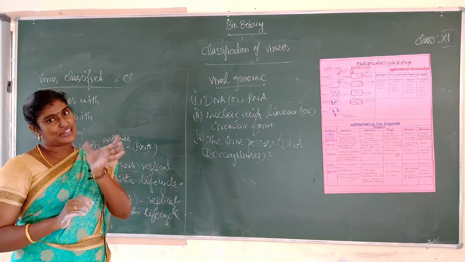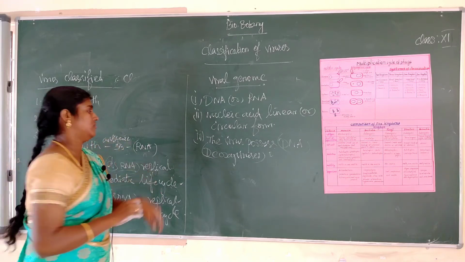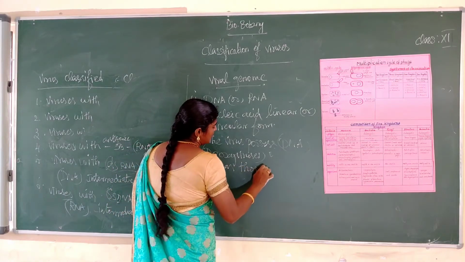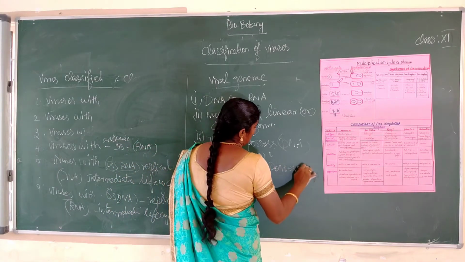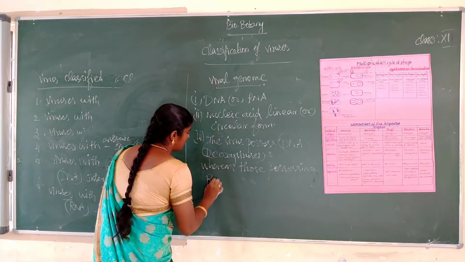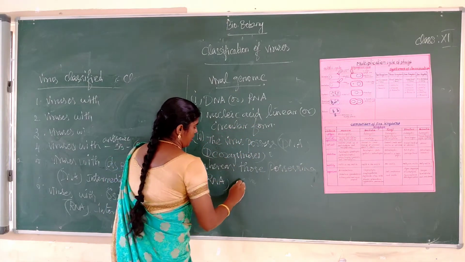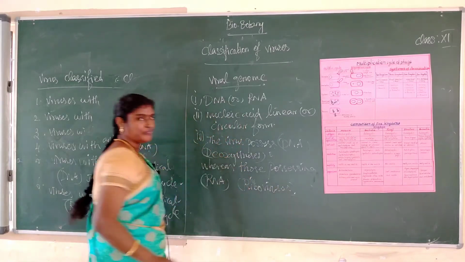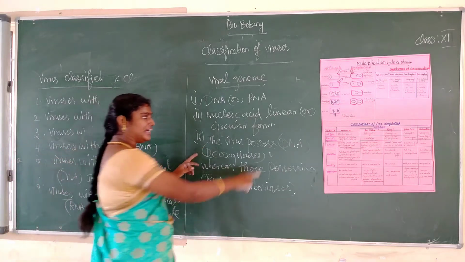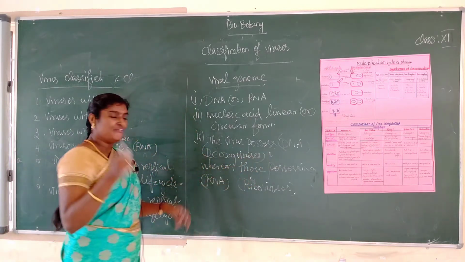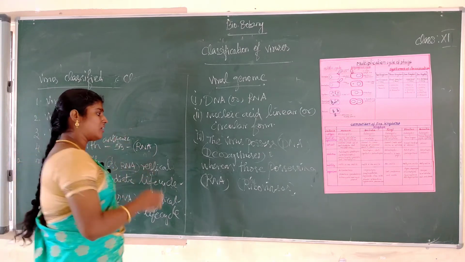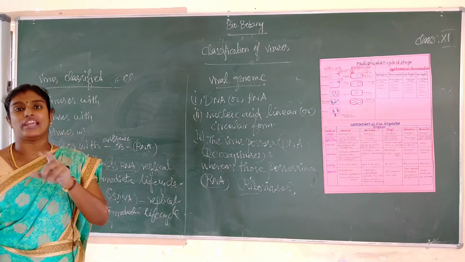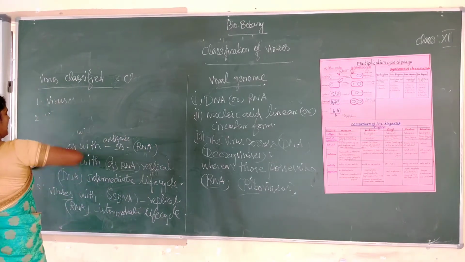Next one, those possessing RNA are called riboviruses. So what is the meaning of RNA? RNA means ribonucleic acid.